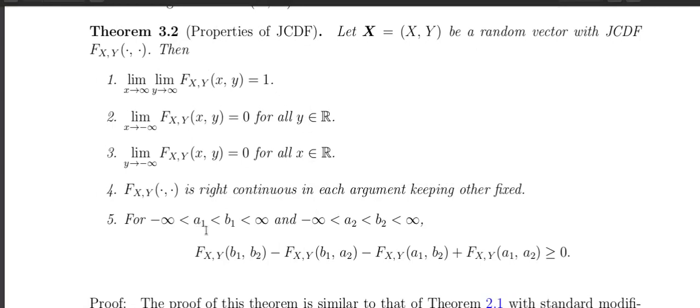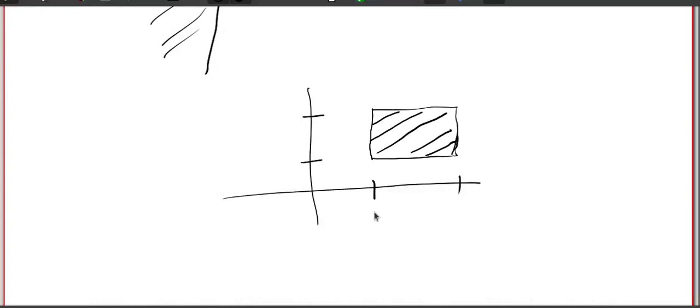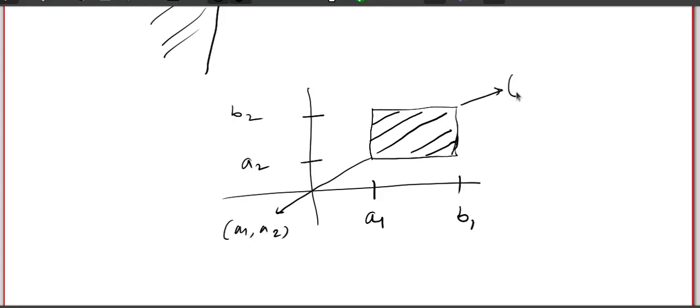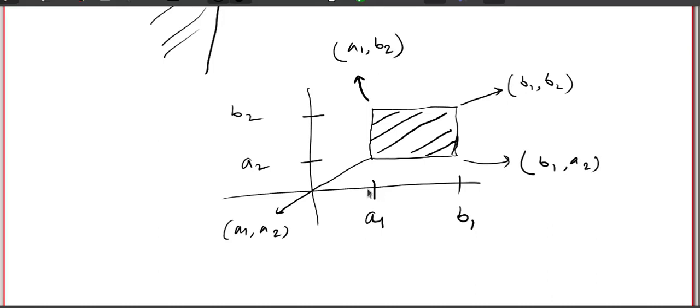Clear? And from that we get this particular thing. What we have taken here is a1 less than b1 and a2 less than b2. So this point is a1, this point is b1, this is a2, this is b2. That means this point is (a1, a2), this point is (b1, b2), this point is (b1, a2), and finally this point is (a1, b2). Clear?